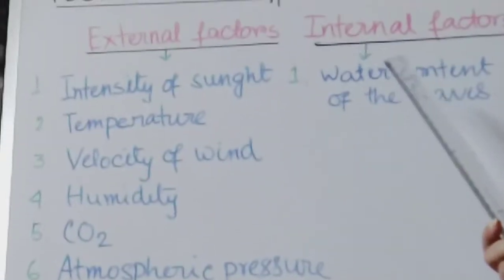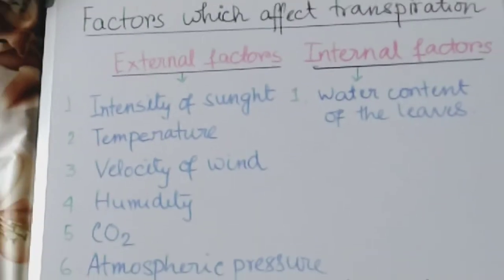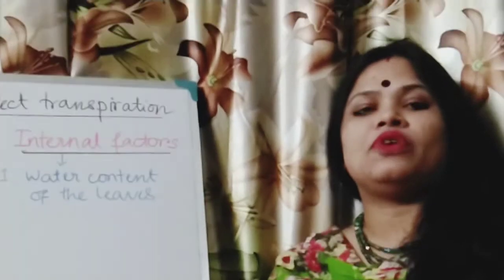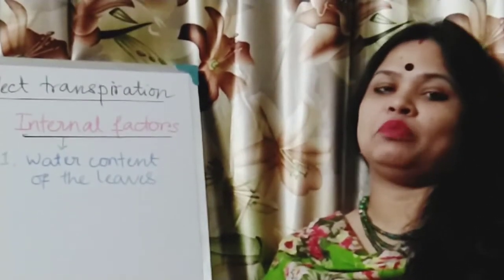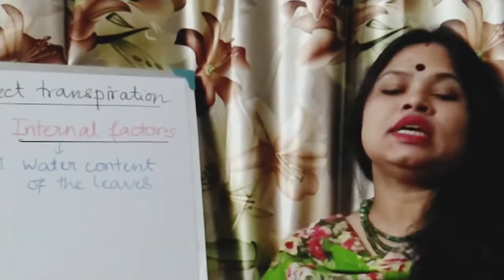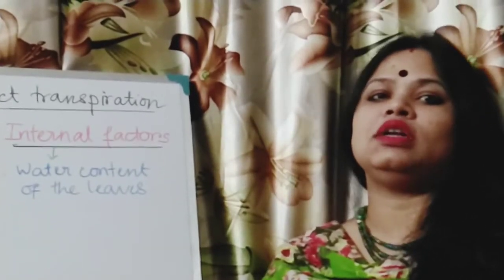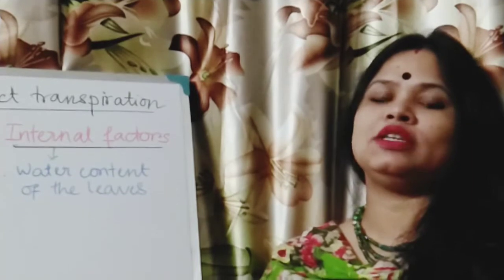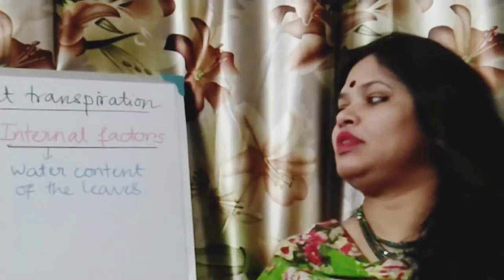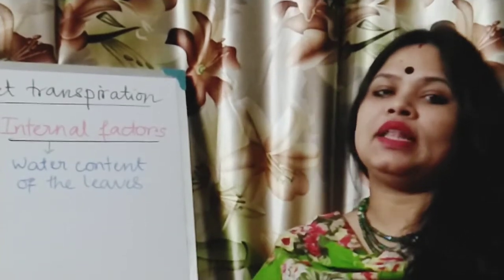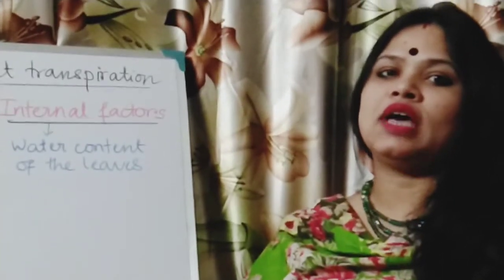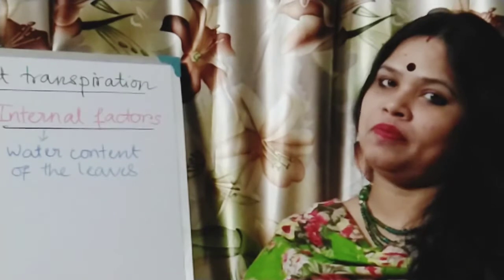Intensity of sunlight. During the daytime, stomata are open for the diffusion of carbon dioxide from the atmosphere for photosynthesis. At the same time, water in the form of water vapor transpires through these stomata. If the intensity of sunlight is much more, then the stomata will open broad and at the same time transpiration will be more.